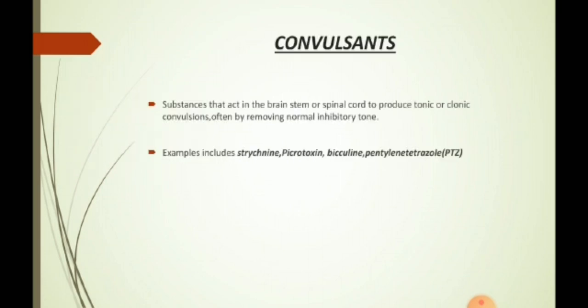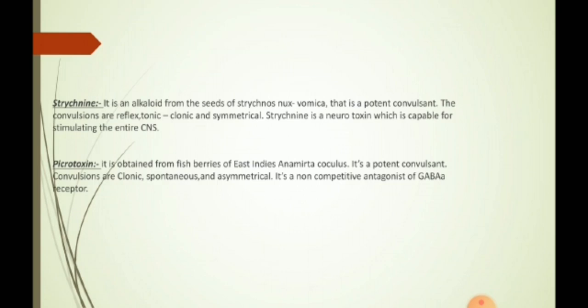Moving on to the convulsants. They act in the brainstem or spinal cord to produce tonic or clonic convulsions, often by removing normal inhibitory tone. The drugs under convulsants are strychnine, picrotoxin, bicuculline, and pentylenetetrazole. Strychnine is an alkaloid from the seeds of Strychnos nux-vomica and is a potent convulsant. The convulsions are reflex, tonic-clonic, and symmetrical. Strychnine is a neurotoxin which is capable of stimulating the entire CNS.